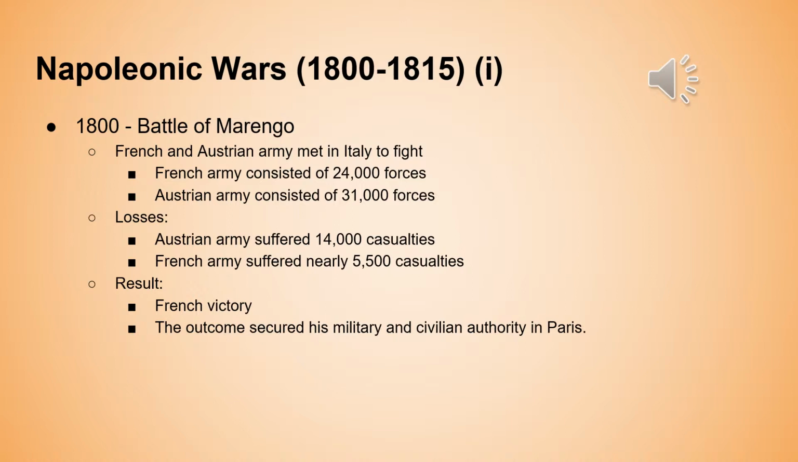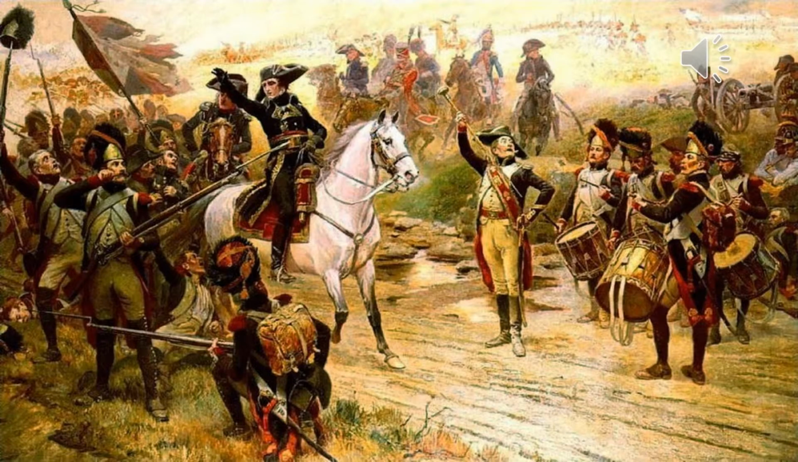However, the Austrian army suffered 14,000 casualties, whereas the French army only had suffered 5,500 casualties. And as a result, the French was victorious, or Napoleon, under his command, France was victorious, and the outcome secured his military and civilian authority in Paris. So this was a big stepping stone for Napoleon, as now he had proven himself in a battle against such a large army. So as we see, this picture is a painting of the Battle of Marengo, and Napoleon, being the one on the horse, is seen commanding his troops.